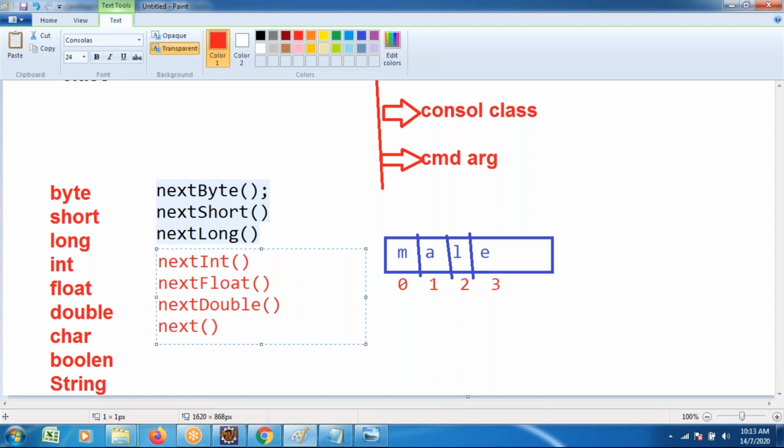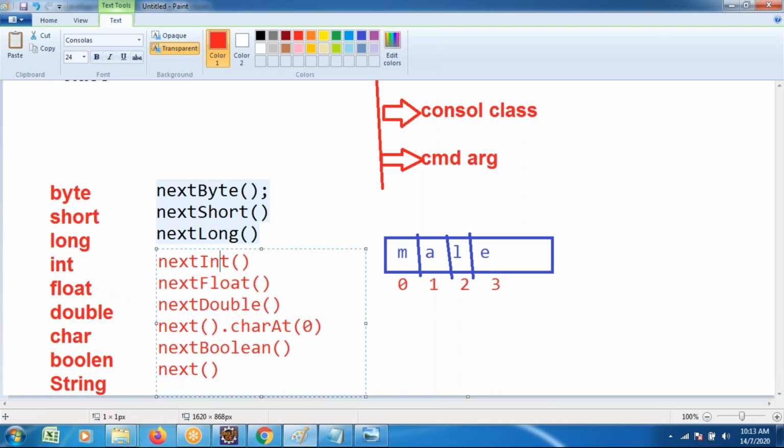You know this method; any type of data reading is possible. next dot charAt of 0th index. C small, A uppercase. Boolean: nextBoolean. The nextBoolean method, N small, B capital. A method name begins with lowercase, and the remaining words are capitalized. The next method is there to read the string type of data. Similarly, the next method is available, and the nextLine method is also available.